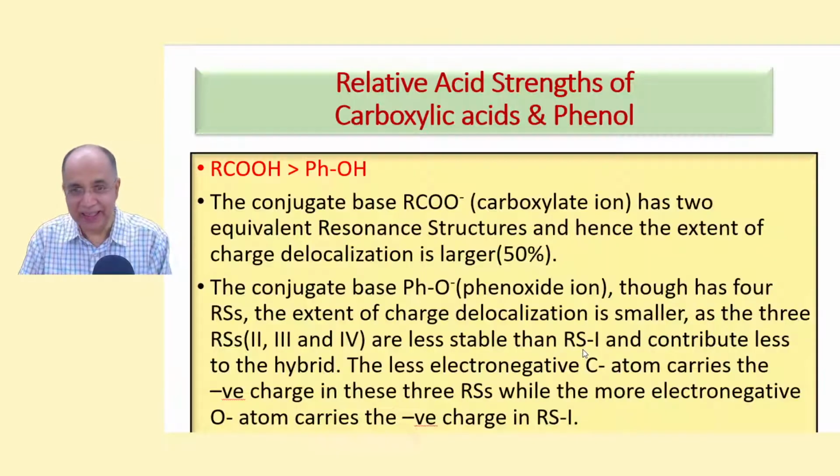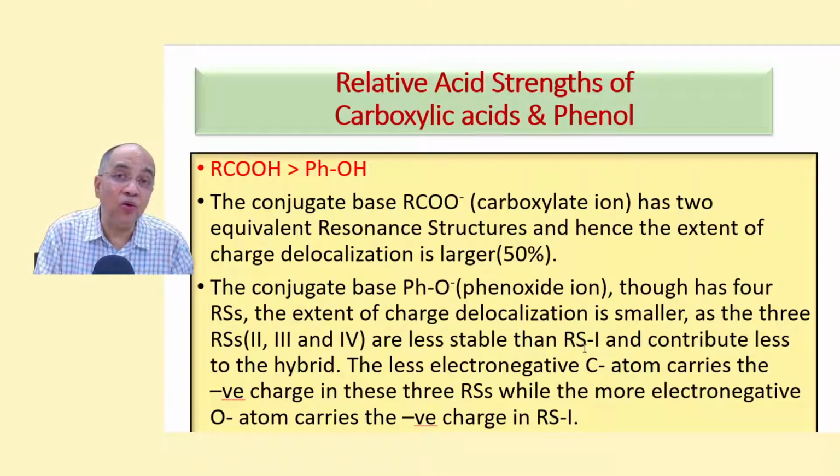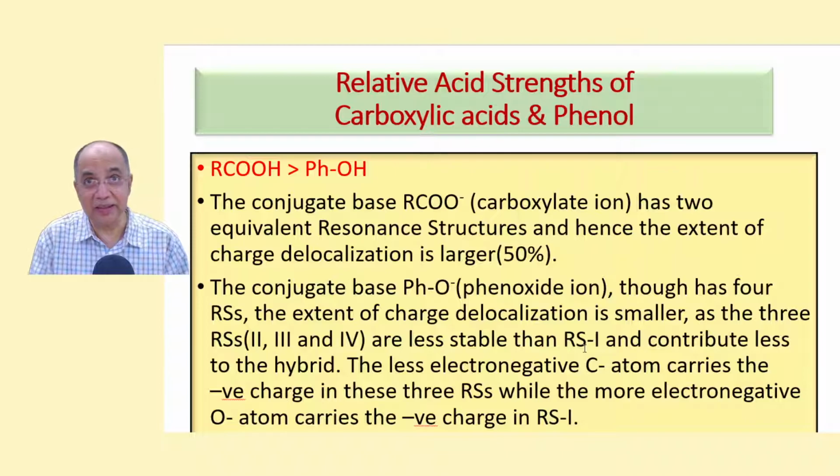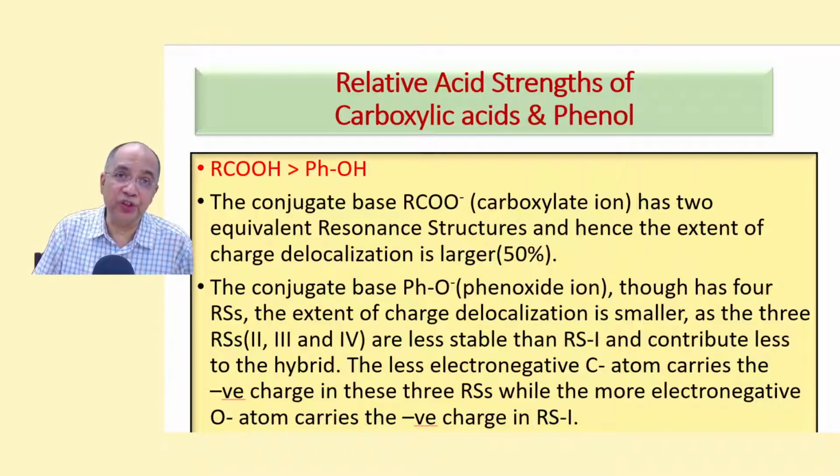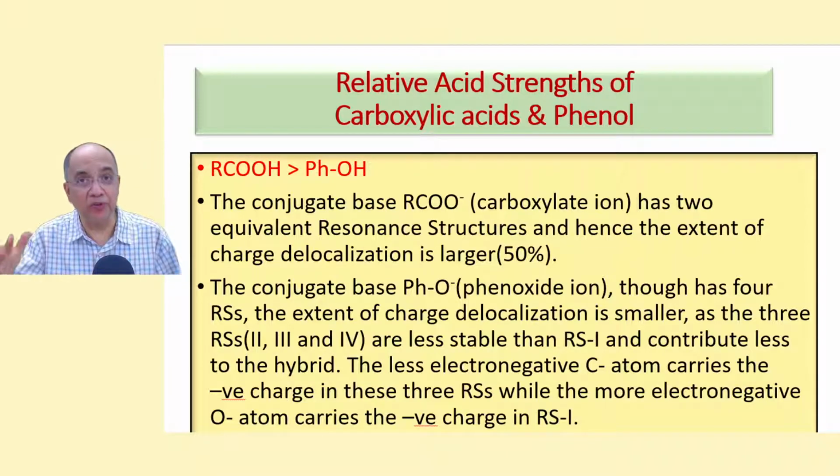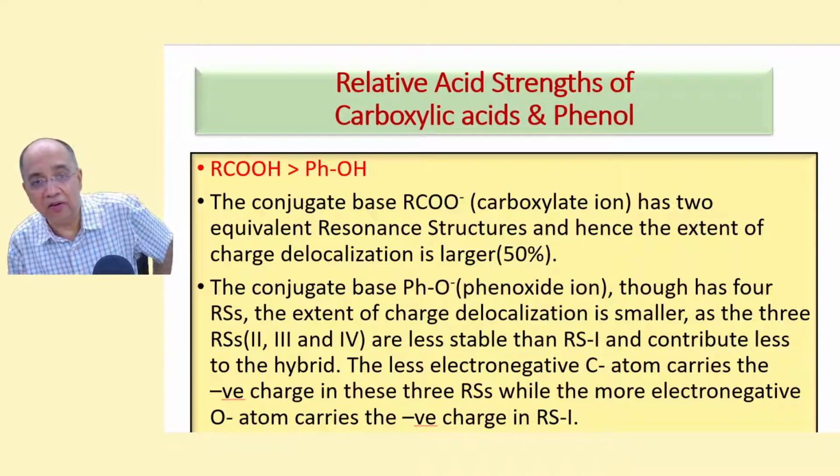Right? Now you understand how the R effect changes the physical property such as dipole moment, such as the stability of the conjugated system, for which the heat of hydrogenation becomes less than the calculated value.